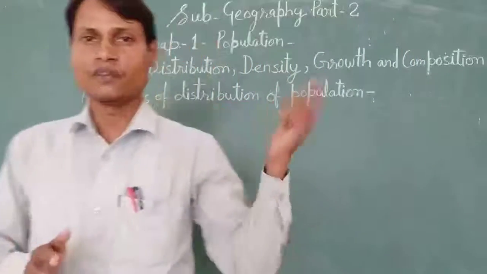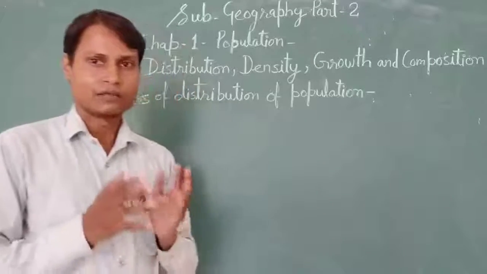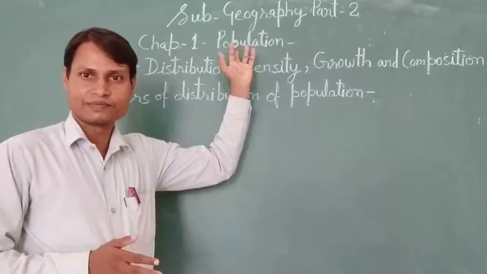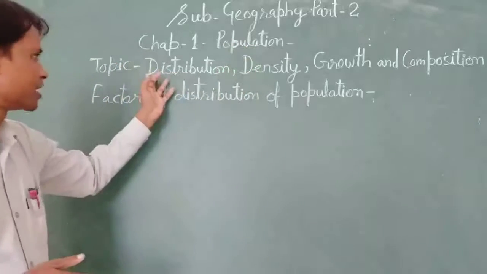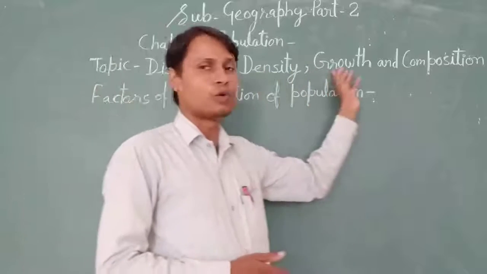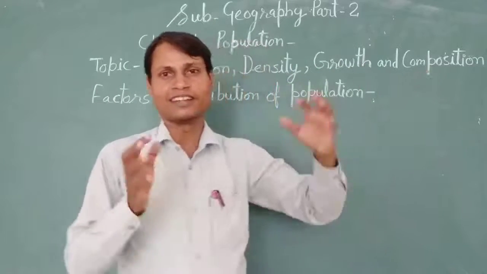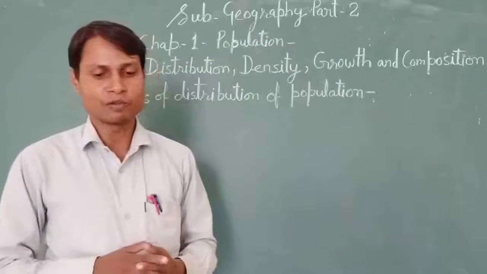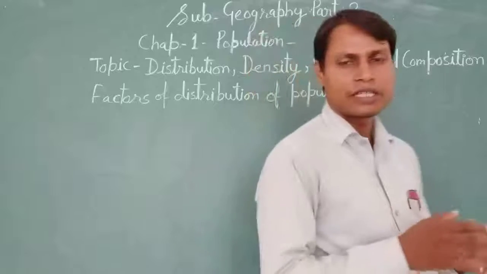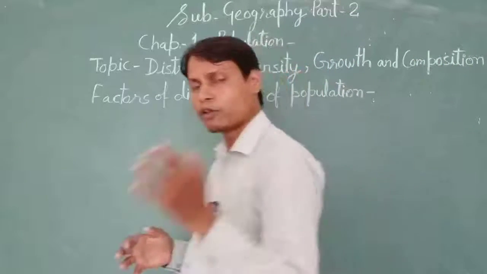We studied world population in the first part, with the reference of the world, and here we are going to study only in the reference of India's population. So what is the population distribution of India, what is the density of population of India, what is the growth rate of India's population, and what is the composition of population in India. देश का population composition क्या है? You know, uneven distribution can be seen in our country because many factors are responsible for that.